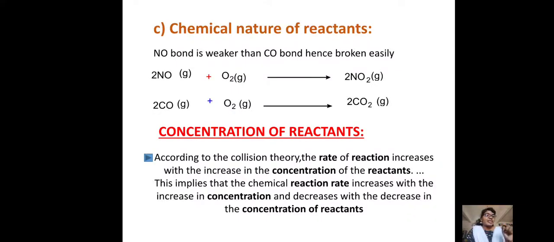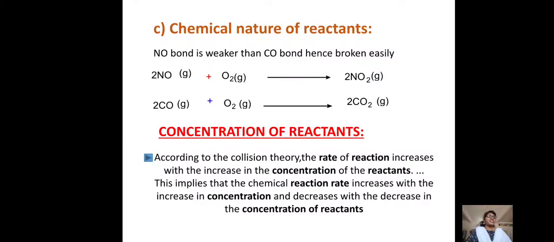The acid in the second case is going to be neutralized faster when we compare it with the first case. With one antacid tablet, the neutralization takes more time. When we take two antacid tablets to neutralize the acid, it takes less time compared with the first one. So if the concentration of the reactants, here the tablets, increases, then the rate of reaction also increases. This is a simple example.